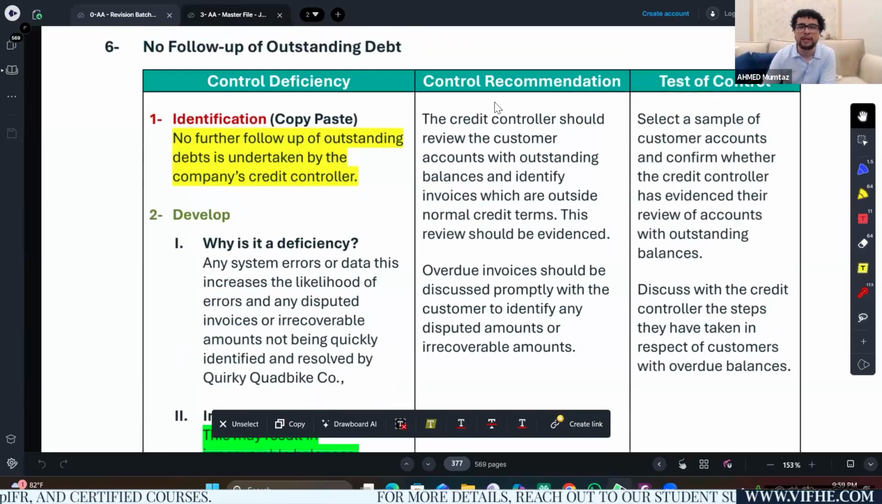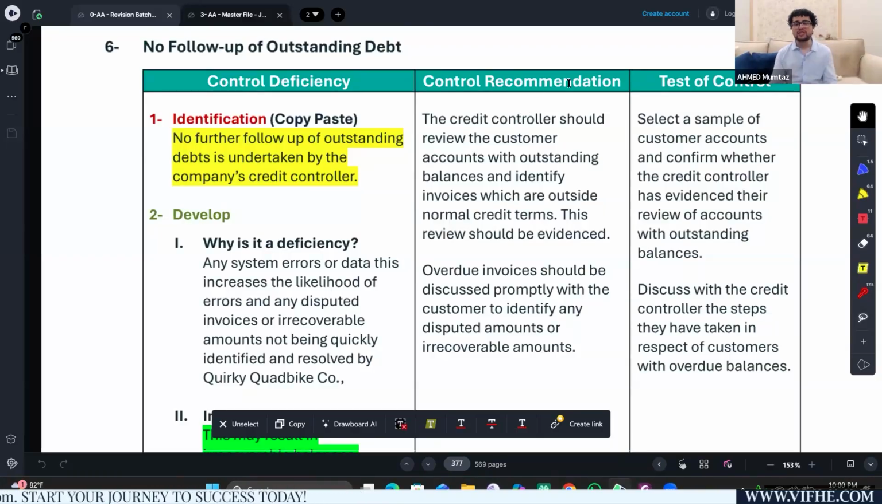So the recommendation would be that the credit controller should review the customer accounts with outstanding balances and identify invoices which are outside the normal credit terms. I mean to say, you need to spot those customers which have exceeded the credit period, and this whole activity should be evidenced in the form of a signature, and any overdue invoices should be immediately discussed with the customer, and we need to resolve the disputes on a timely basis.